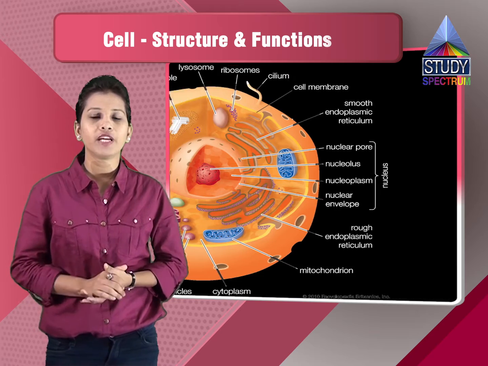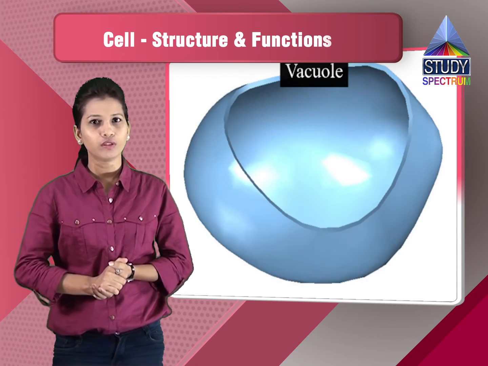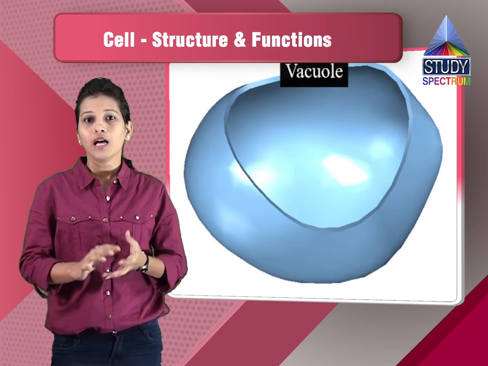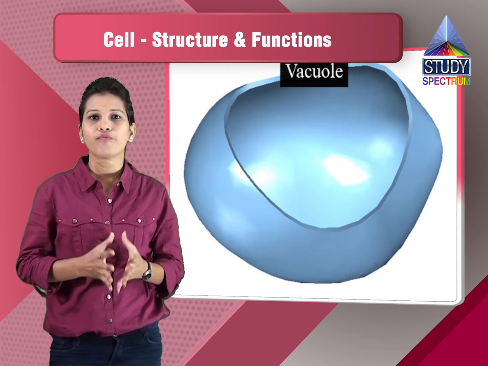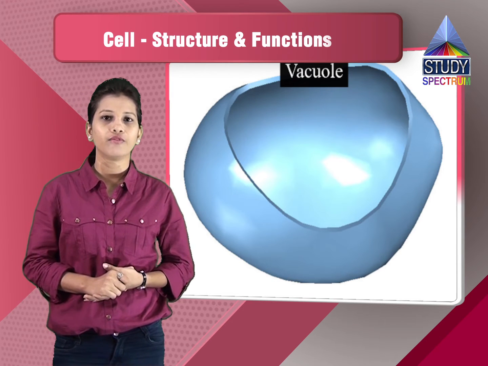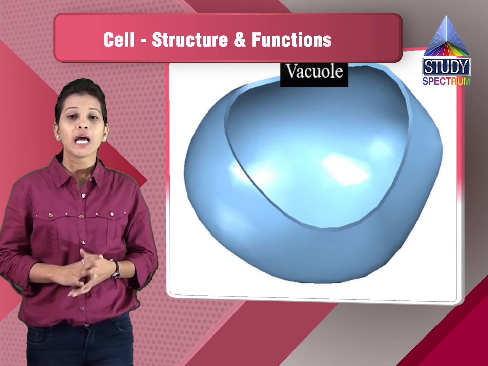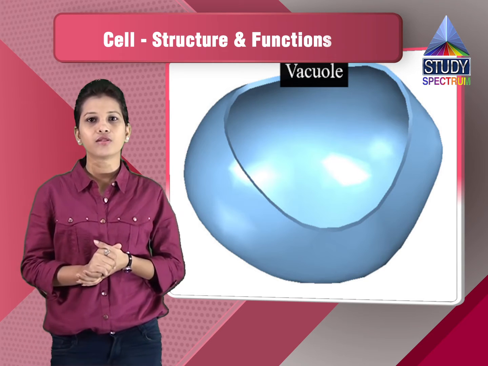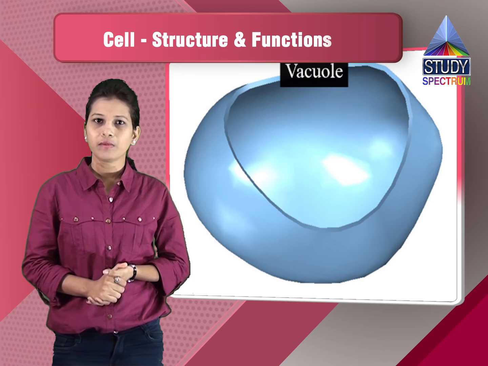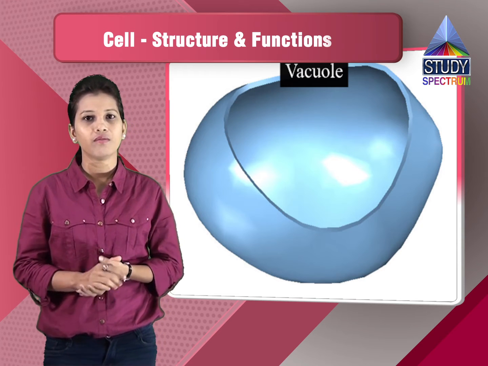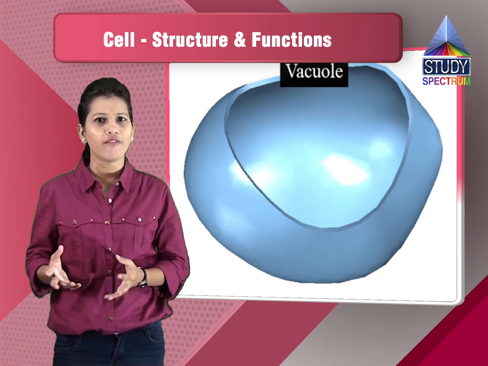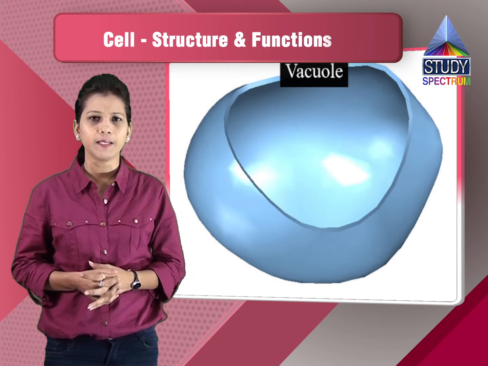Then we have also seen the vacuoles. There are food vacuoles in the case of a plant cell. The vacuoles are much bigger in plants, so that the storage of food is done in the plants. Like we have seen the starch, it is stored in the plants, so the storage capacity in plants is much bigger. But in the case of animals, the vacuoles are sometimes very small, or sometimes they are absent altogether. So the vacuoles have not much use in the animal cell.